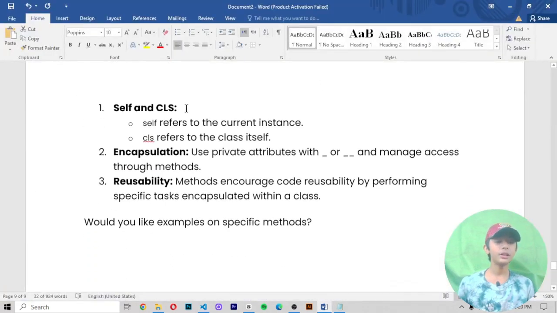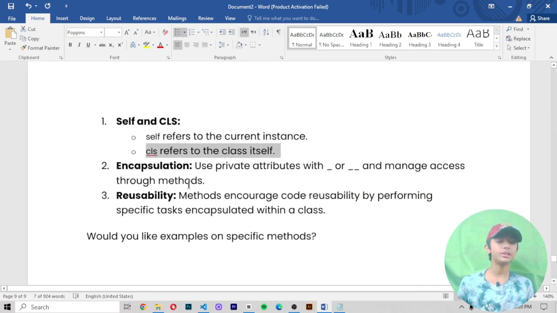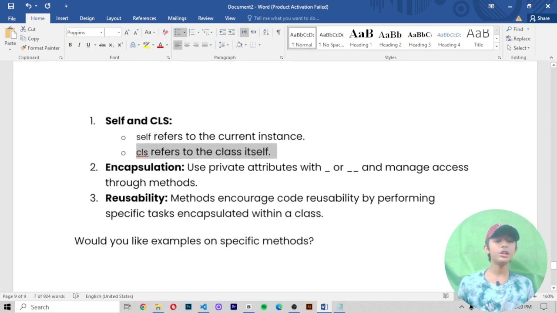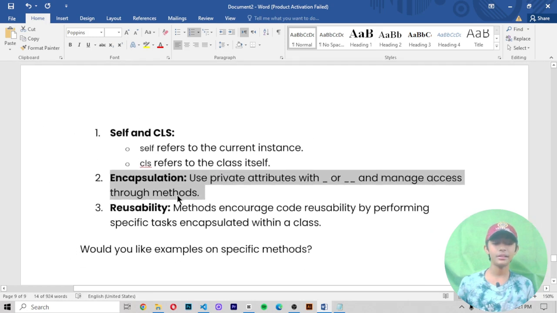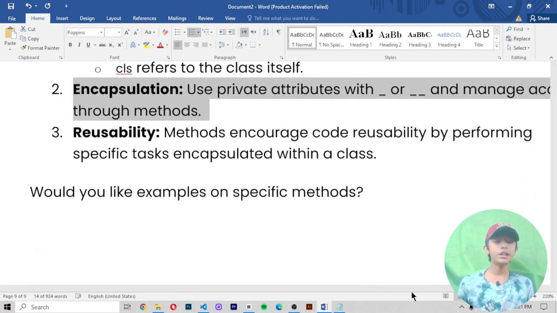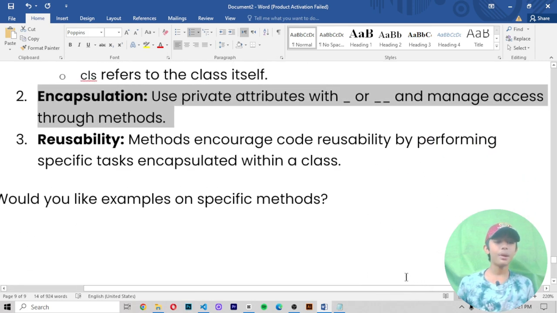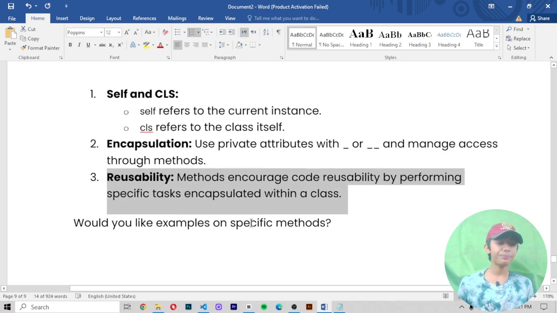Key points. First, self and cls. Self refers to the current instance and cls refers to the class itself. Number 2, encapsulation. It uses private attributes with _ or __ and manages access through methods. Number 3, reusability. Methods encourage code reusability by performing specific tasks encapsulated within the class.